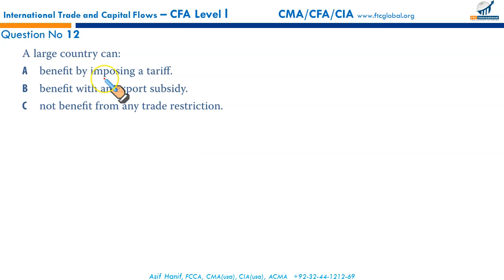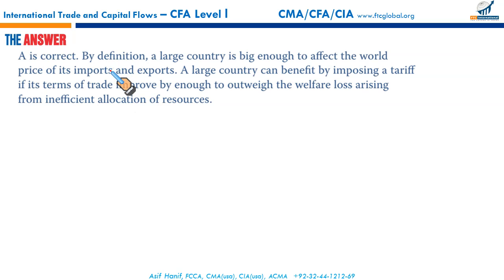A large country, like China, when a country is very large, then it can produce whatever it wants. It is big enough to affect the world price of its imports and exports. So such a country can improve its terms of trade and reverse the loss arising from inefficient allocation of resources by just imposing tariffs. So that's A. A is the right answer.